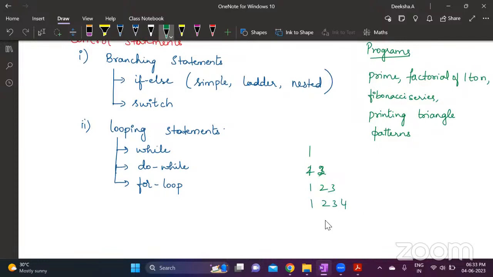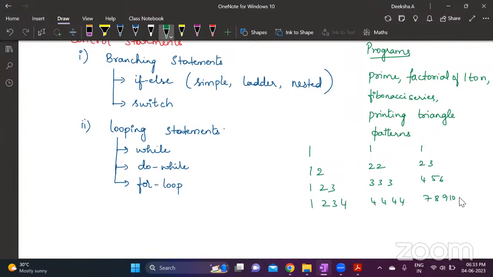So this is one type of right angle triangle where you're printing from the start. Or maybe you can have it like this: 1, 2 2, 3 3 3, 4 4 4 4, or you can have 1, 2 3, 4 5 6, 7 8 9 10. So something like this.